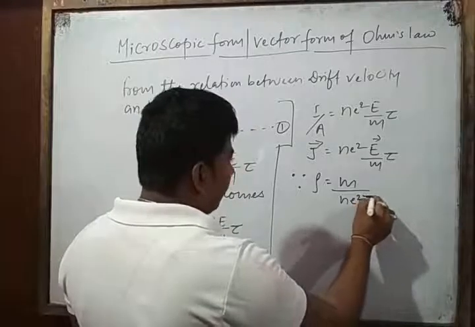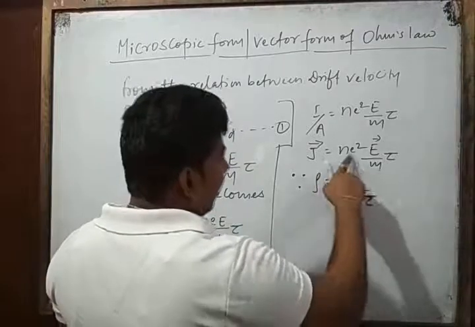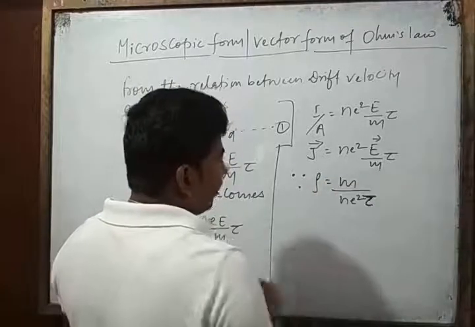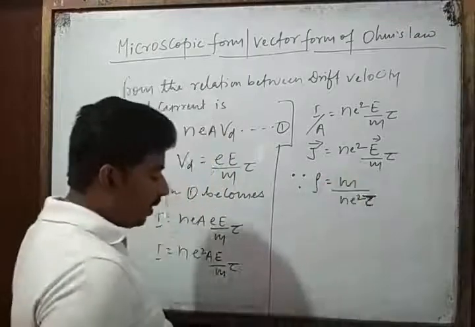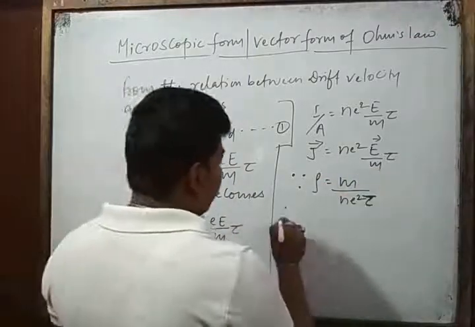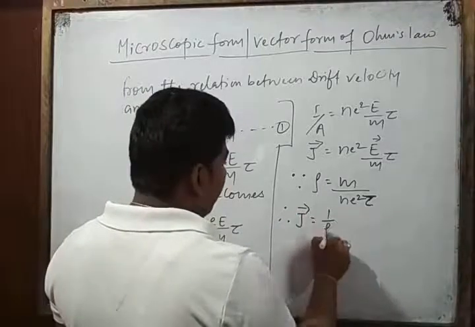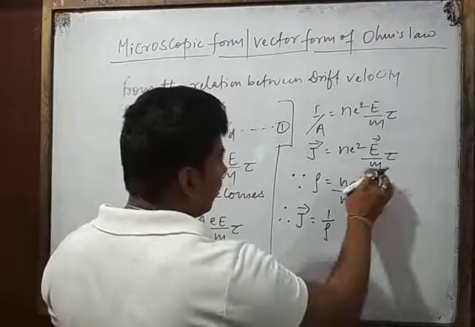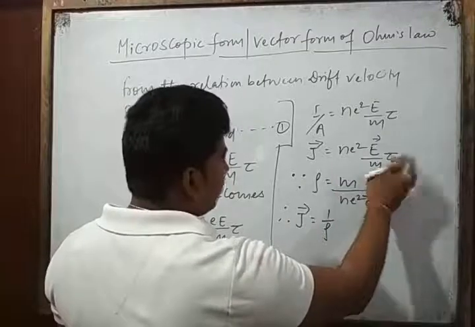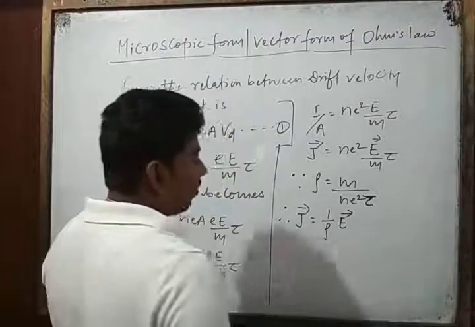This is the value of resistivity. So here NE square by m into tau is equal to 1 upon rho. Therefore current density is equal to 1 upon rho into applied electric field.